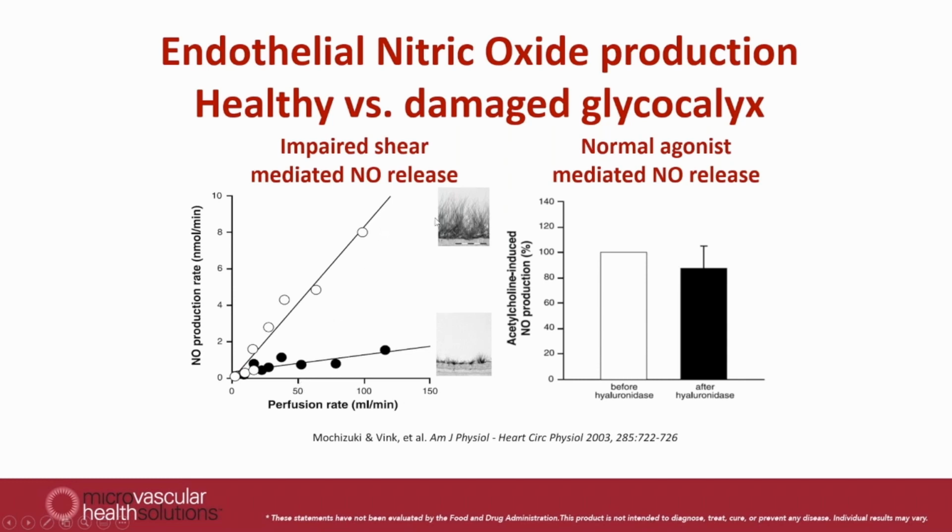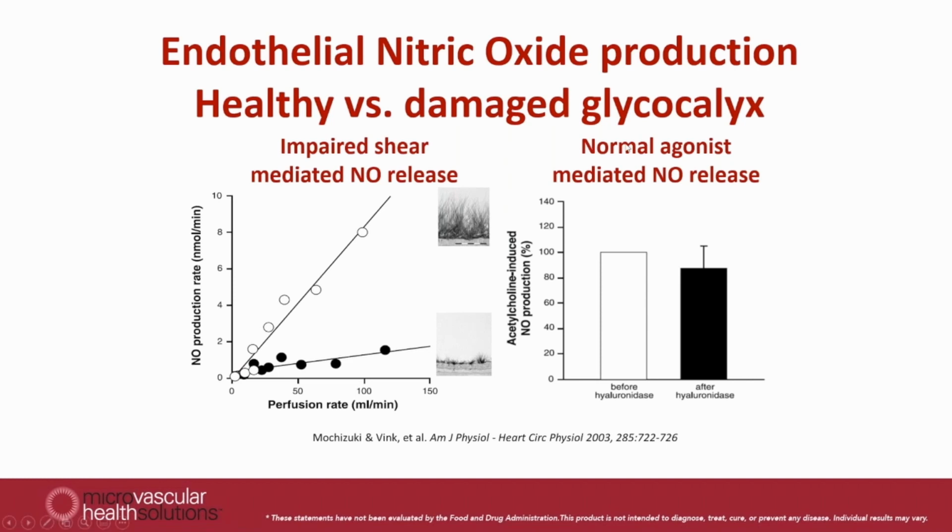And if we have a vessel with a thick glycocalyx, being able to sense those flow changes, then if we increase blood flow in a vessel with a thick glycocalyx, there's a lot of increase in nitric oxide production. And then again, if you have a vessel that for some reason has a very thin glycocalyx, potentially after being damaged by diabetes or hypertension or smoking, then if blood flow increases, the endothelium is unable to sense those increases because the glycocalyx is gone. And there's hardly any increase in the nitric oxide production by the endothelium in response to blood flow changes.